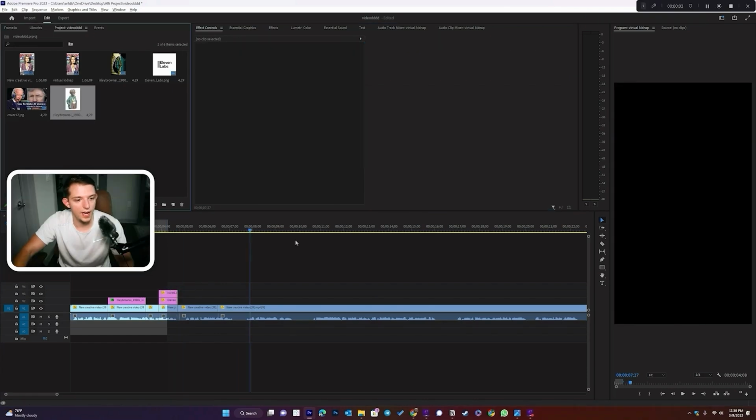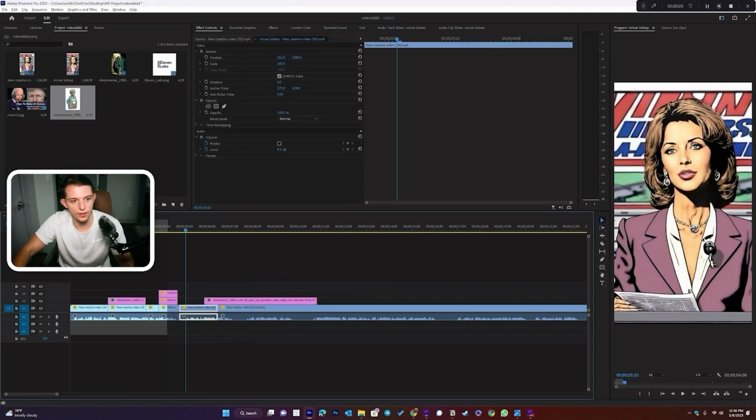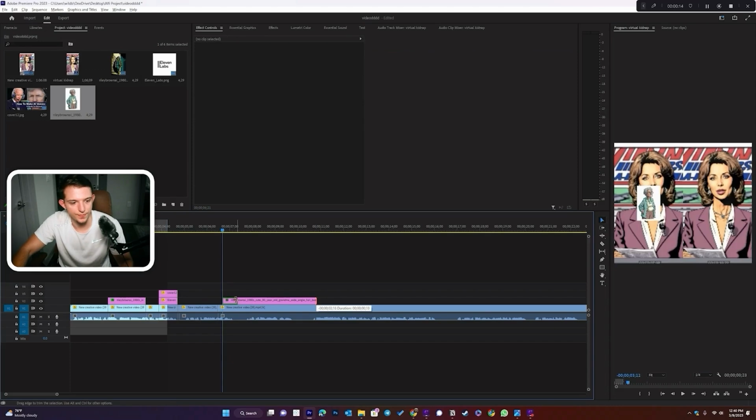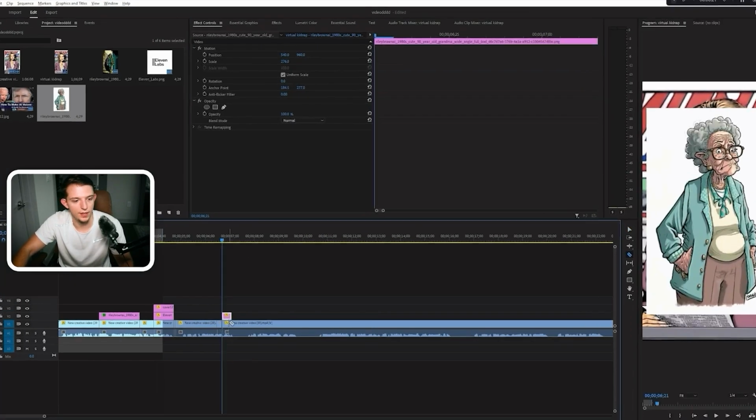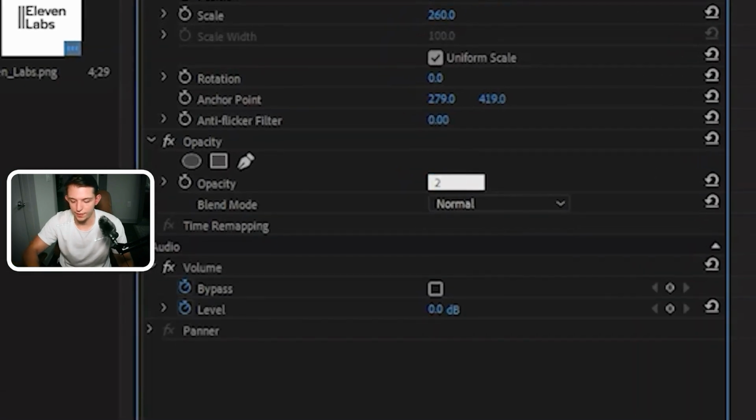And that one. Okay, now we're going to add the grandma for the loved ones part. We'll just have it flash here. We'll make it take up a lot of the screen. Make the opacity 35.